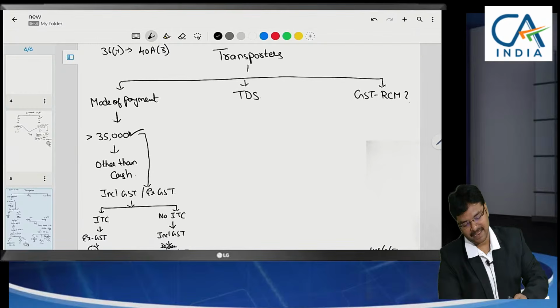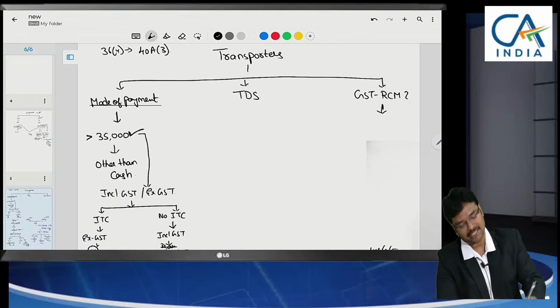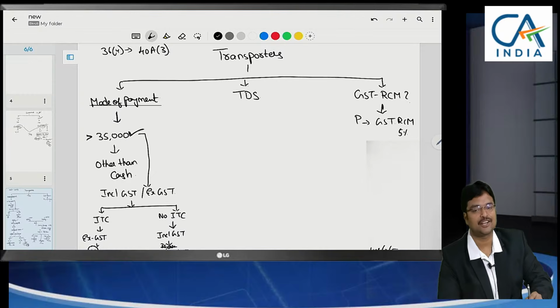So whenever we are making payment to transporters, the first thing to be checked here is the mode of payment. Mode of payment means greater than 35,000 should be paid other than cash. Whether this payment attracts GST RCM, that's what we have discussed till now. In case of freight, it attracts GST. RCM might be attracted if the transporter opts RCM. He can opt forward charge also, a 5% option is there. If that option is taken, this is not applicable. In the invoice itself, they will specify this aspect.